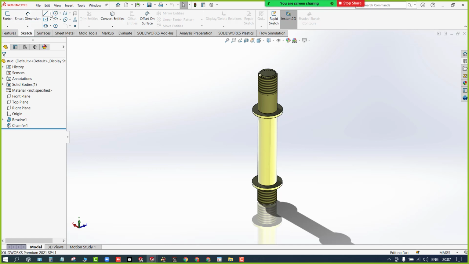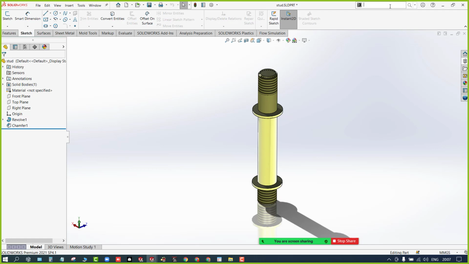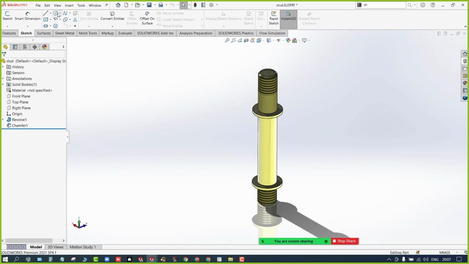Getting? Yes. Let's try again. This time I need a circle. Simply click on this icon. It will take you there and it will give you the thumbnail. Okay. Yes. And this is about the menu bar.